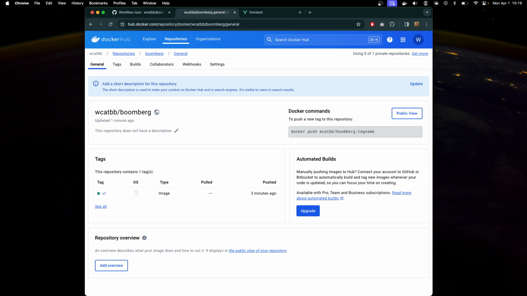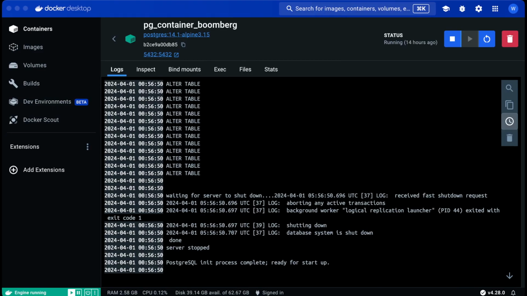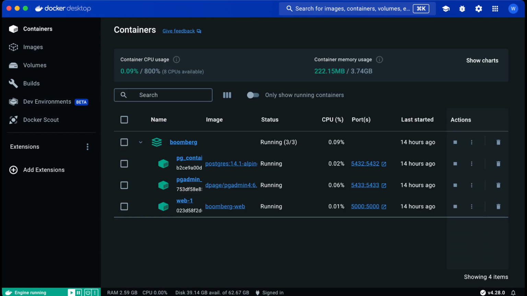Currently, this application is running in Docker Desktop. You can see I have 3 services here. Let me pull that up for you. This is the Postgres, and then I have a pgAdmin instance, and this is the Flask web instance on localhost 5000. That is the proof of concept. So hopefully this will be something that I can refine and build and develop into a full stack application.